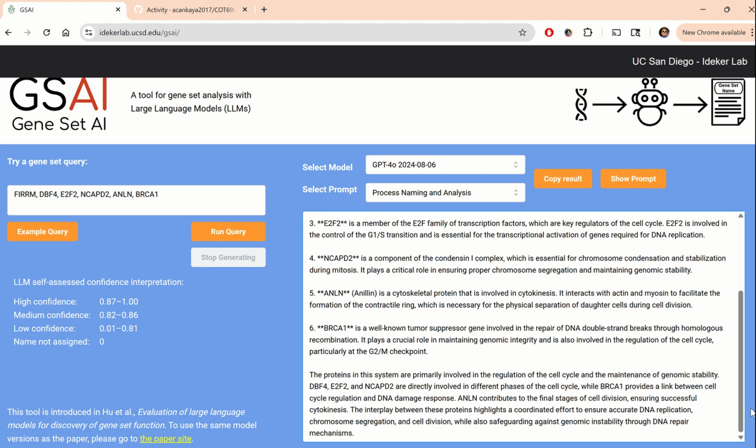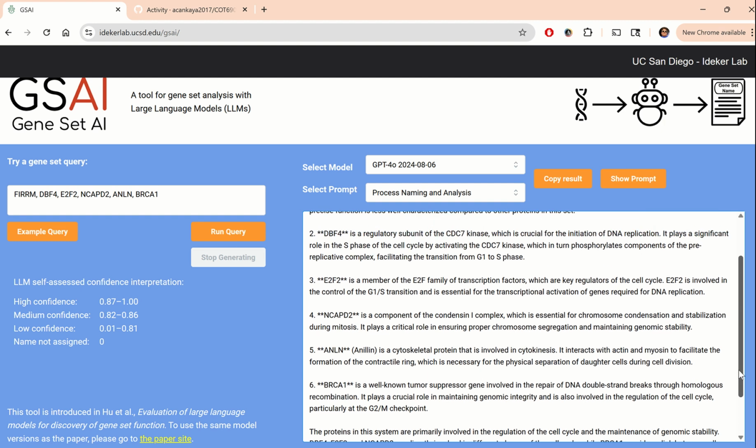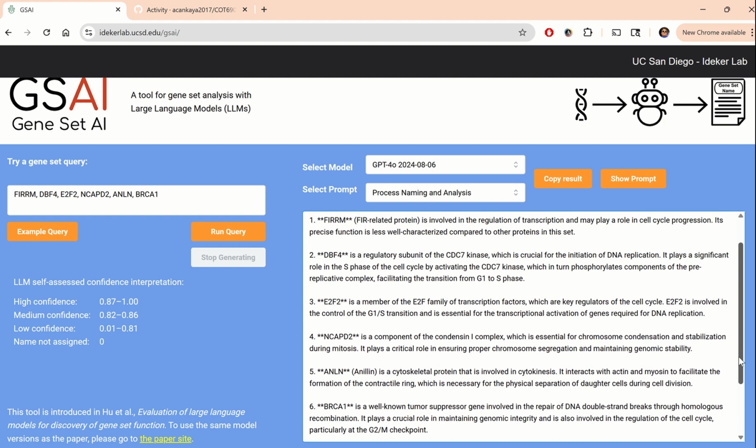I'm not going to get into the results right now, but you can see there's some overlap, this is all bladder cancer related genes. Everything here is related to DNA replication, fixing of damaged DNA, that type of stuff.